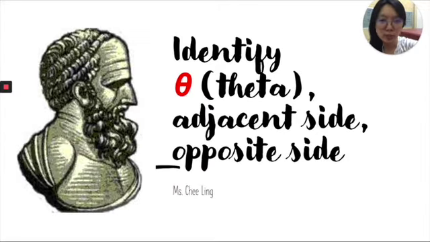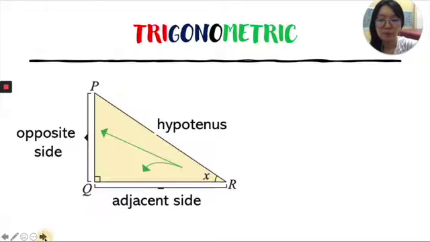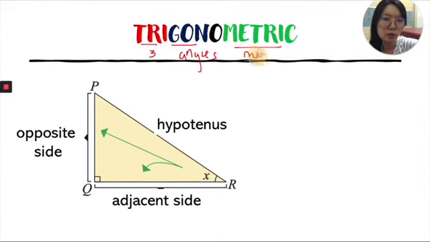Here, Hipparchus is going to show you how to identify 3 important things in trigonometry. First is a theta. Second, adjacent side. And third, opposite side. Trigonometry. Tri means 3. And gon means polygon, angles. So there are 3 angles. Make sense? And how about metric? Metric means measure. So there are 3 angles for you to measure.